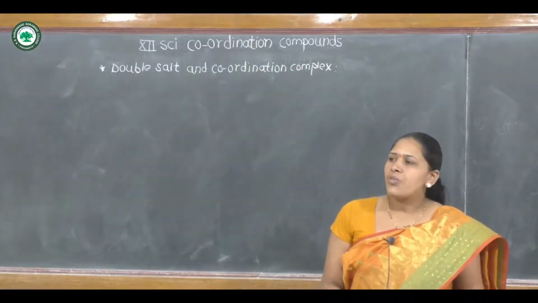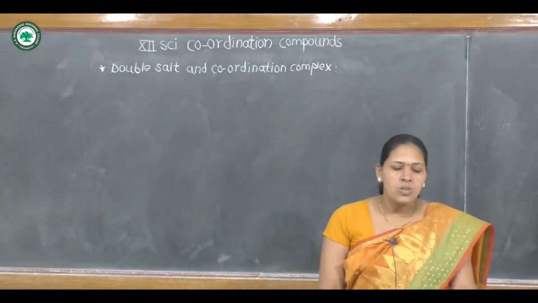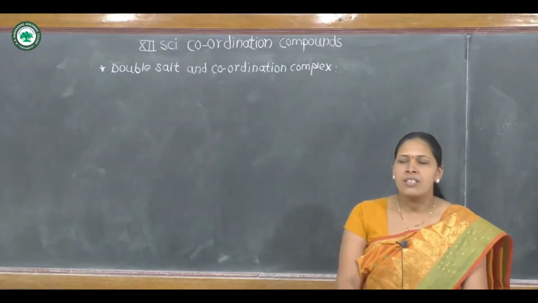What is the difference between double salt and coordination complex?